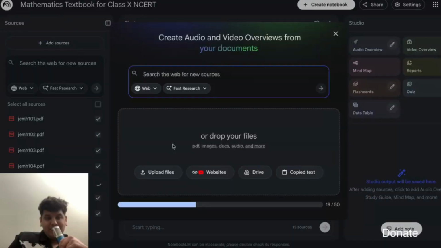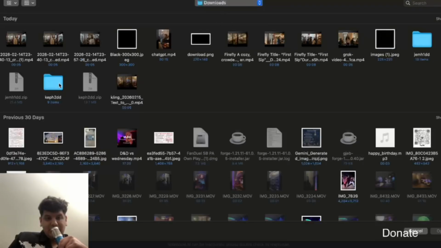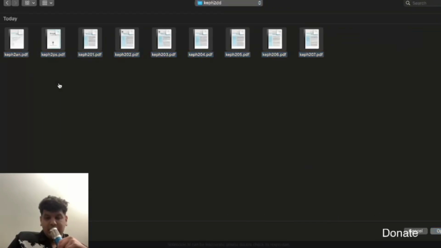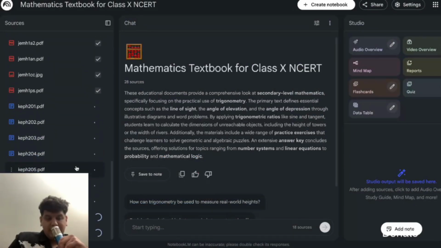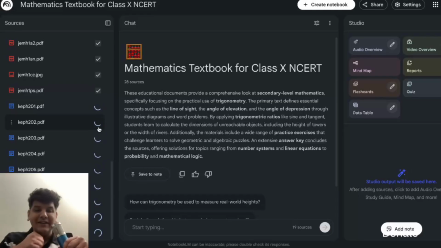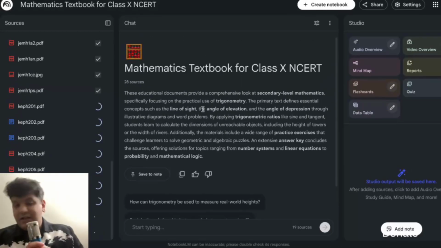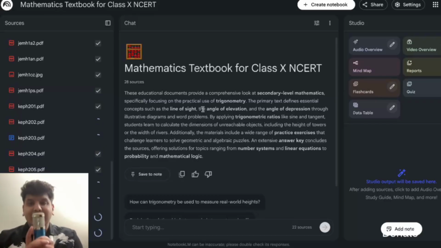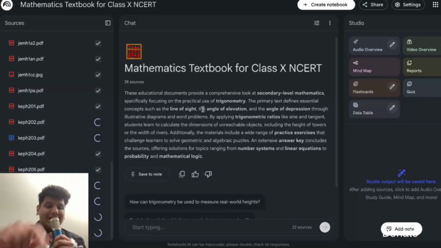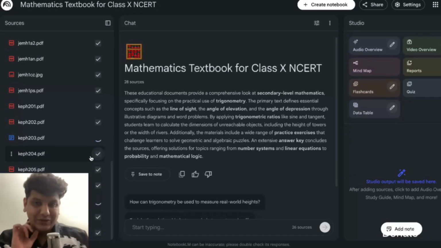And we can add one more source here. We can upload the physics one. Downloads, this one. Open. Yep, these are getting uploaded again. Okay, so they have created a proper mathematics textbook for class 10th. So this is what we were here for, guys. You can see that your LLM has everything regarding those things.